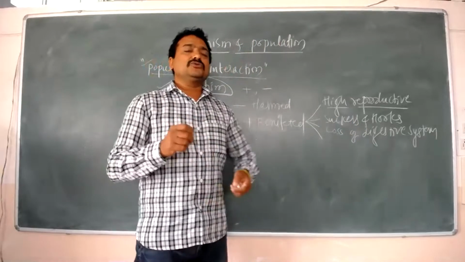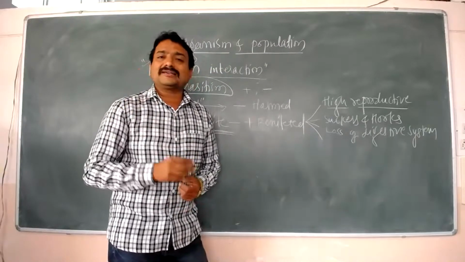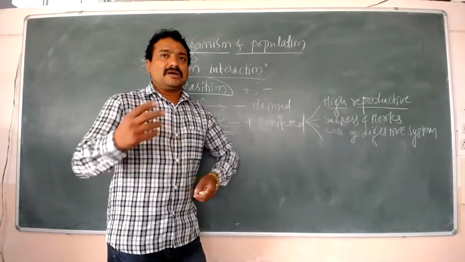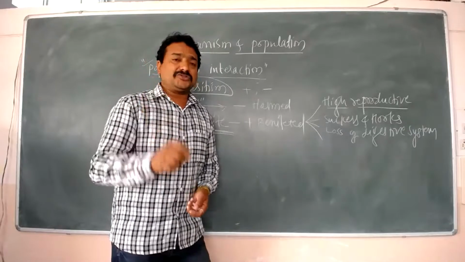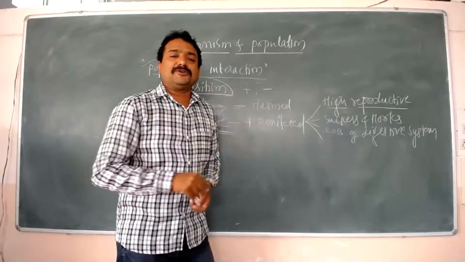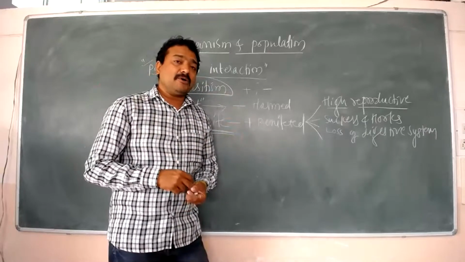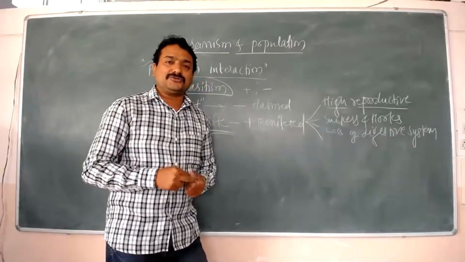Usually in the case of a human being, the digestive system is called a complete digestive system, because the digestive system starts from the mouth and ends in the anus. In first PUC, you have studied about the complete digestive system as well as the incomplete digestive system.